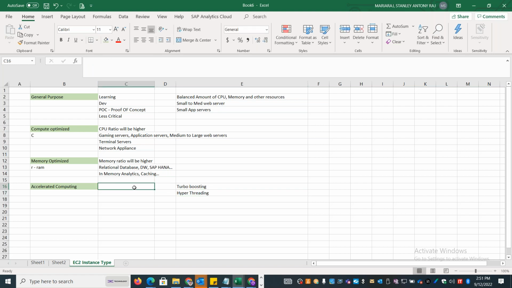Okay, so accelerated computing, this is used for a lot of application that needs a lot of graphics acceleration. If it needs a lot of gaming, it is used for video rendering. So all these categories, it needs a lot of processing power because it needs to stream the video real time and it needs to render the video. So for anything that needs application streaming or video streaming, you can go and choose the accelerated computing. Even if your application is used for weather pattern analysis or anywhere you need a lot of compute capacity or a lot of computing power, you can just go and choose the accelerated computing.